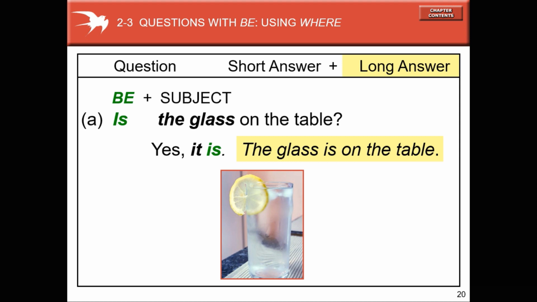Short answer means resposta curta. Long answer means resposta longa. Repeat after me. Is the glass on the table? Yes, it is. It's a short answer. The glass is on the table is a long answer. When you speak English, you have to use short answers.